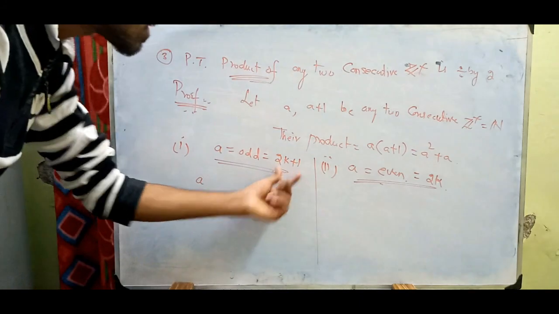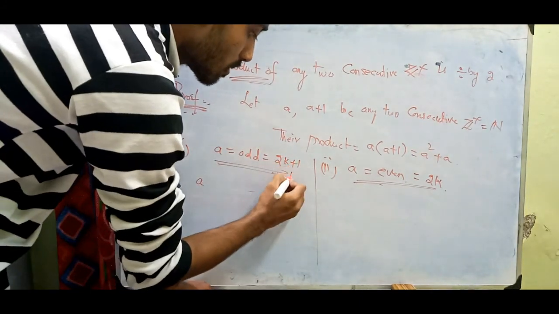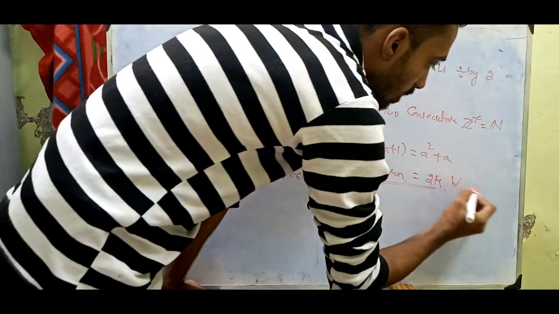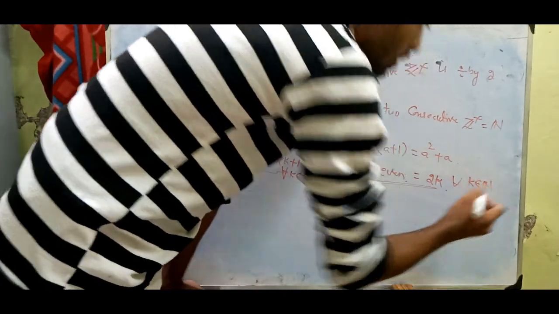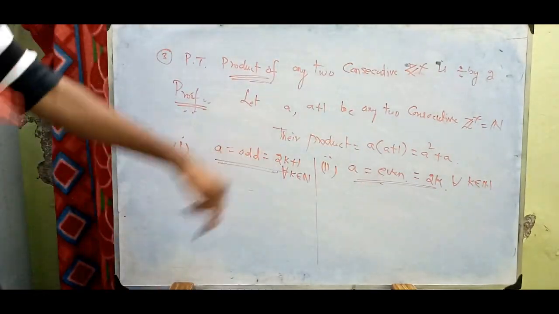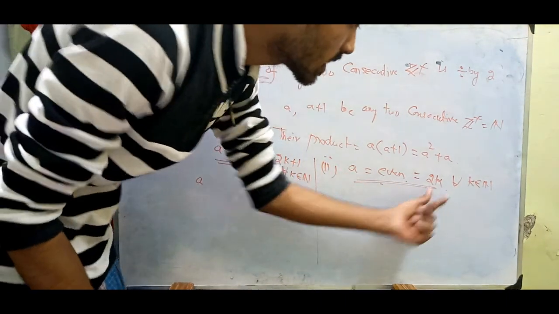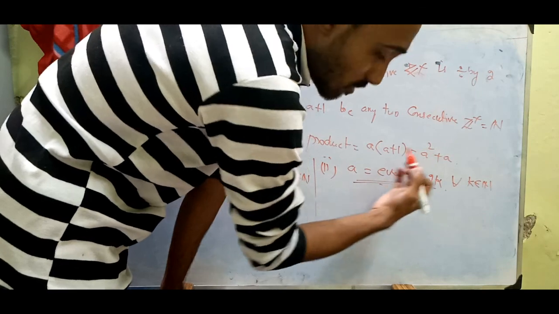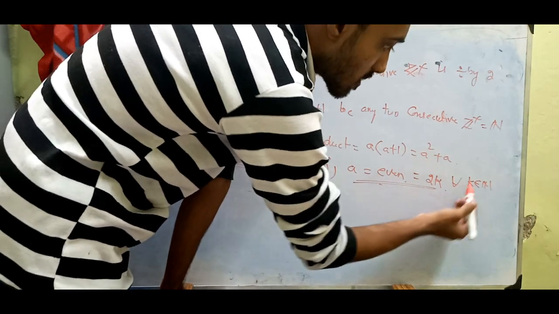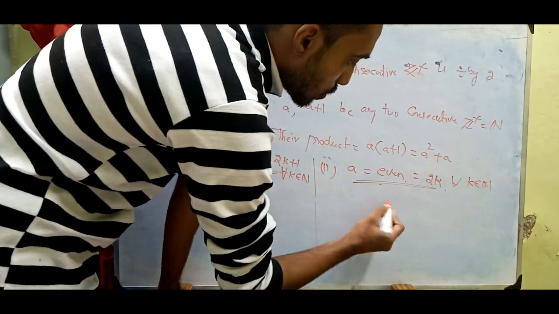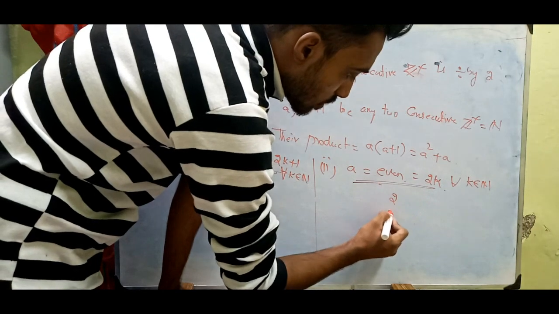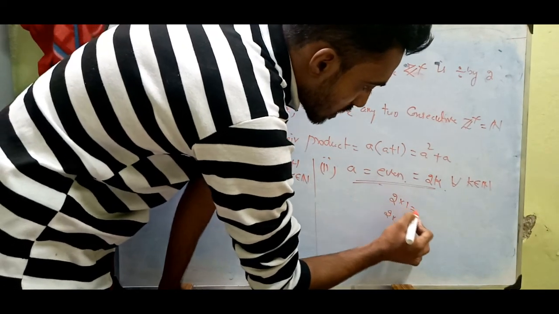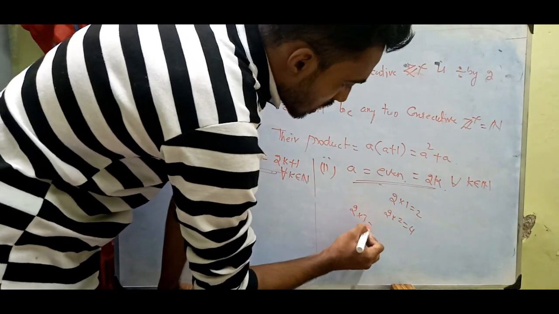So for all k belonging to natural numbers, we can use 2k and 2k plus 1. See, 2k is actually a multiple of 2, right? It will always give even numbers. If you put k equal to 1, it is 2. For k equal to 2, 2 twos are 4. What about 2 into 3? It is going to be 6.